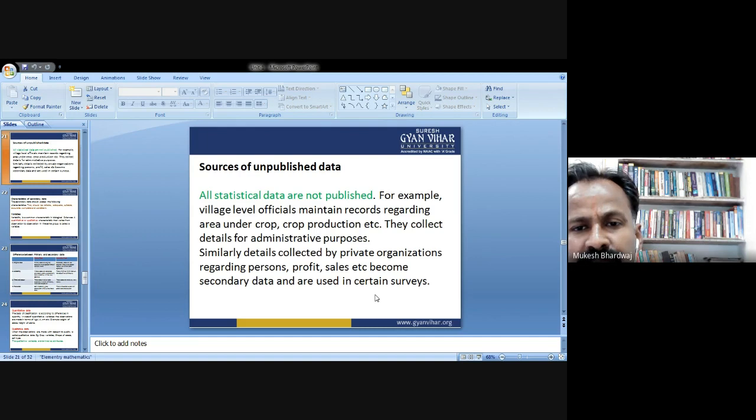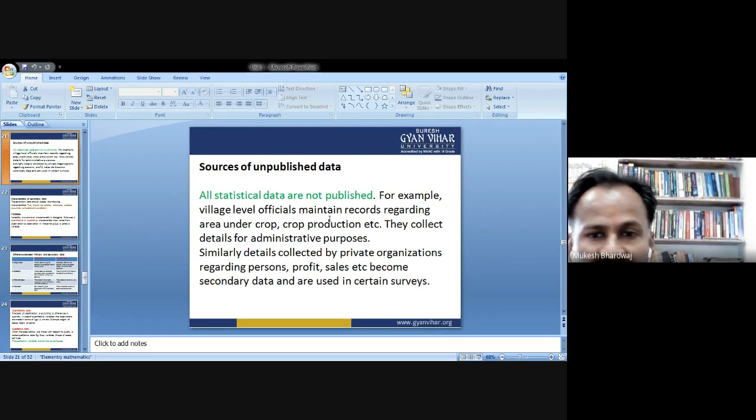Now, what are the sources of unpublished data? Unpublished data is a type of secondary data, but it is not published. Data which is not published in any sort of medium or journal is called unpublished data. All statistical data are not published. For example, village level officials maintain records. By this example, we can understand what we mean by unpublished data.